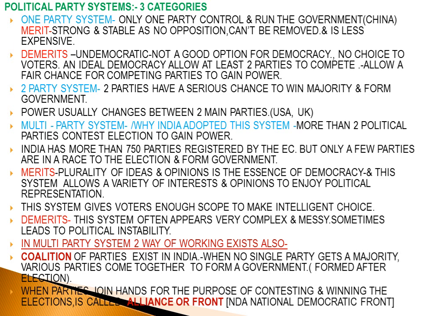An ideal democracy allows at least two parties to compete. At least two main parties are there, and they allow a fair chance of competing. That means competition should be there. If the parties are competing to gain power, they are going to make certain changes, they are going to work to win the election. Unless there is competition, a single party is not going to work according to the citizens. They are going to work according to their own wishes. So that is the one party system.